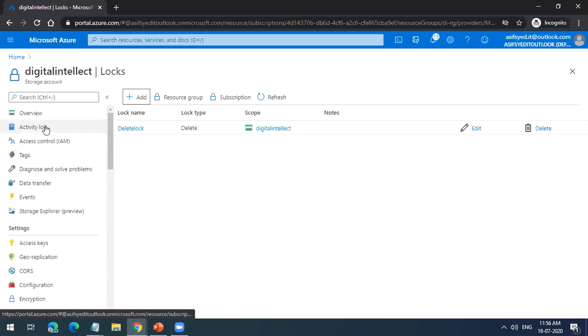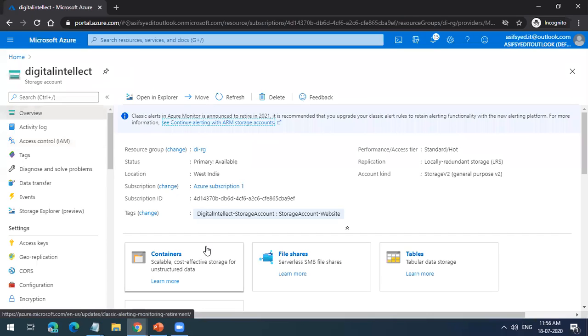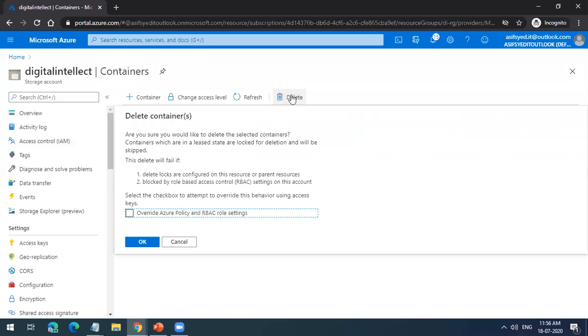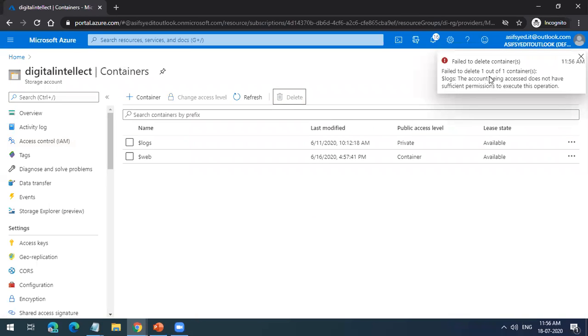Now if I try to go and delete this resource, anything inside this, I will not be able to. My website is running on this. So if I try to go and delete it, it will not allow me to delete. It will fail because I cannot delete. I can modify it, but I cannot delete it. So this will safeguard you if someone is trying to delete your resources.